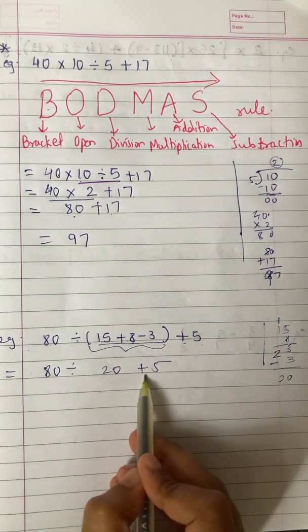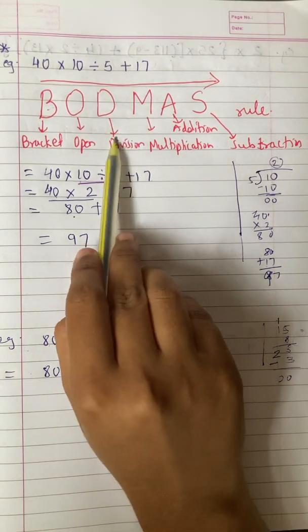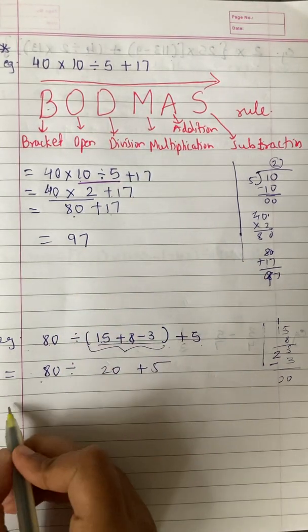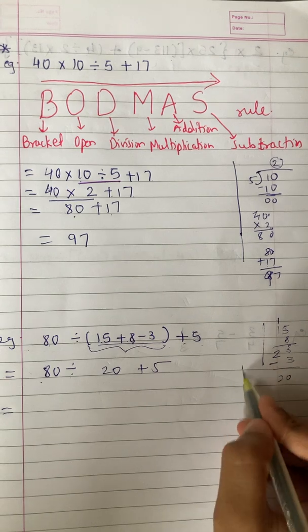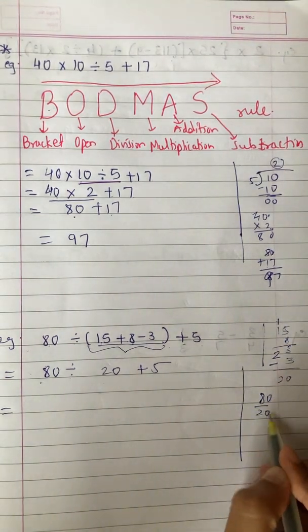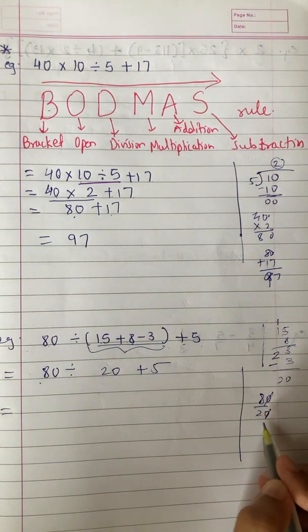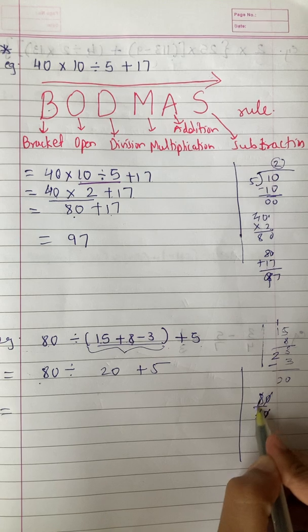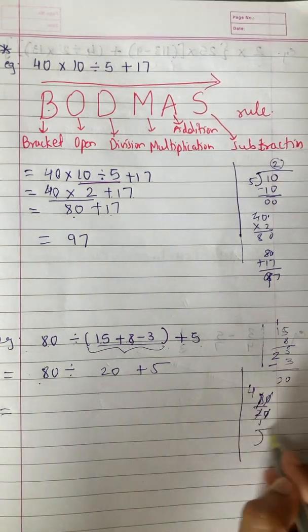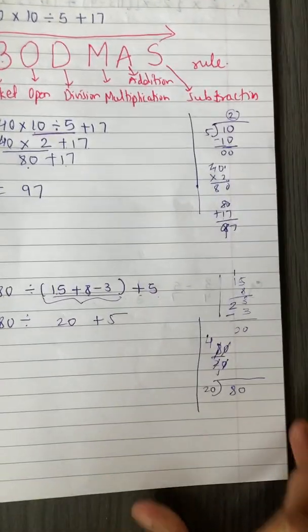Now in between division and plus, which operation do you have to do first? Definitely division, because division comes first. Now 80 divided by 20 you have to do. So I'll do it over here. 80 divided by 20. Whenever you see 0 and 0 up and down, you can cut the 0. Now 8 is also there in the table of 2. So 2 1s are 2, 2 4s are 8. Normal division also you can do, 20 divided by 80 like this.